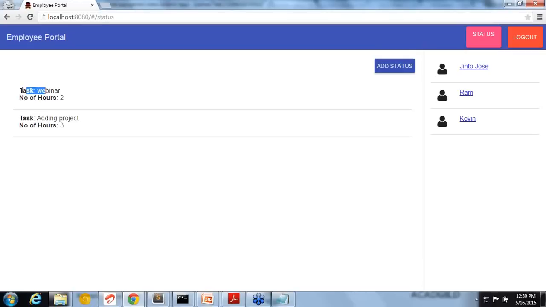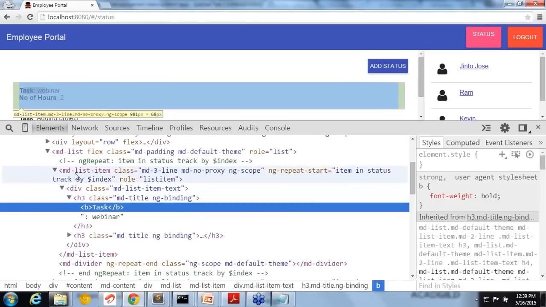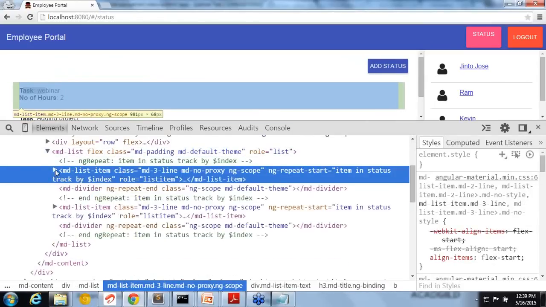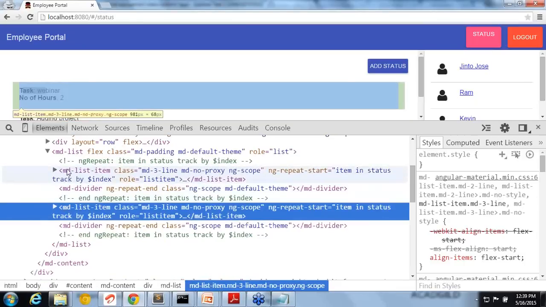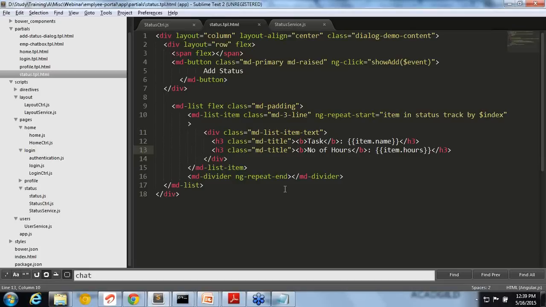It's being repeated. If you inspect that element also, you can see each item is repeated every time. See, one repeat here, one repeat here. Angular will create the HTML, everything it will do. You just need to give the expression, which array you need to loop through, and a temporary name for it so that you can use it here. Since I have given item, that is each item, and the item has name and hours properties, it will show them.